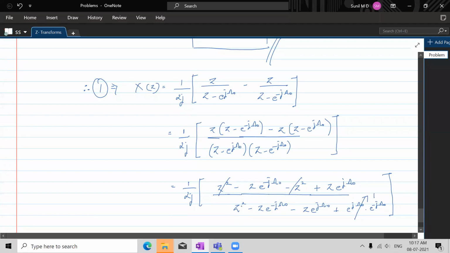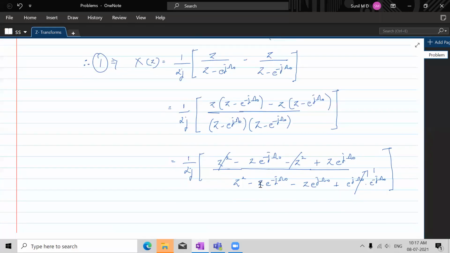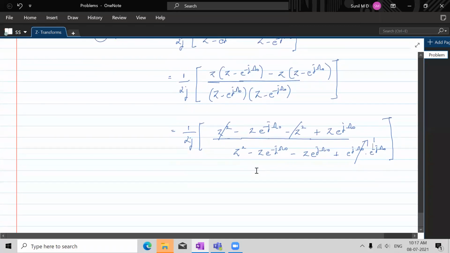Now how can we deal with this is the question. This 2j is there, right? So see if we can deal with this 2j in the numerator and denominator and see what we get. In the numerator, we can keep z out, then you have e power j omega naught minus e power minus j omega naught, divided by 2j.